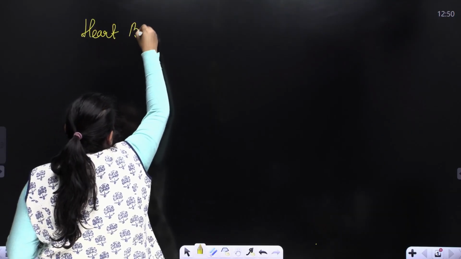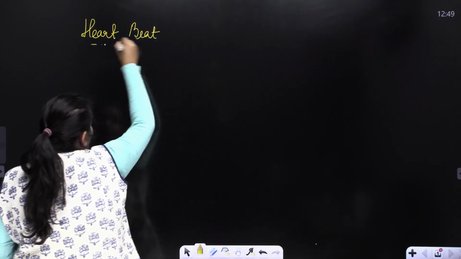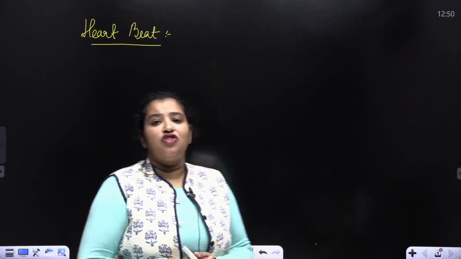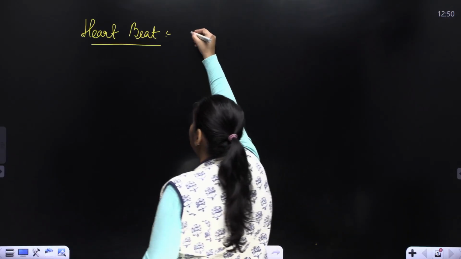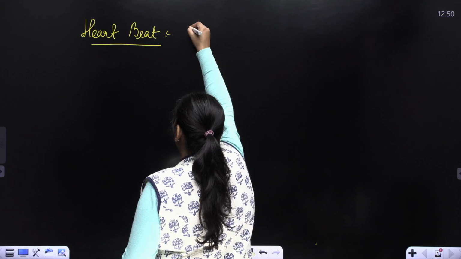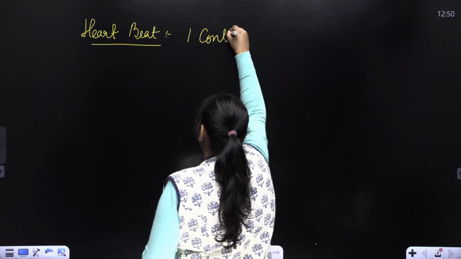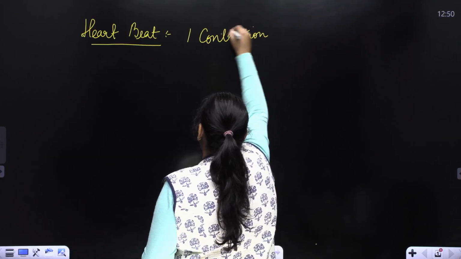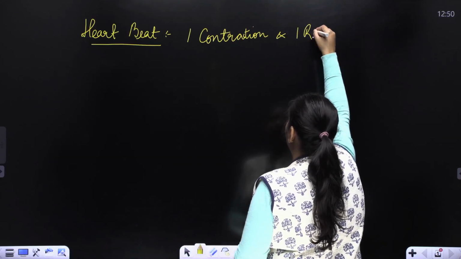What is the heartbeat? Heartbeat is the sound of the heart which is produced because of contraction and relaxation. So heartbeat is created by one contraction and one relaxation.